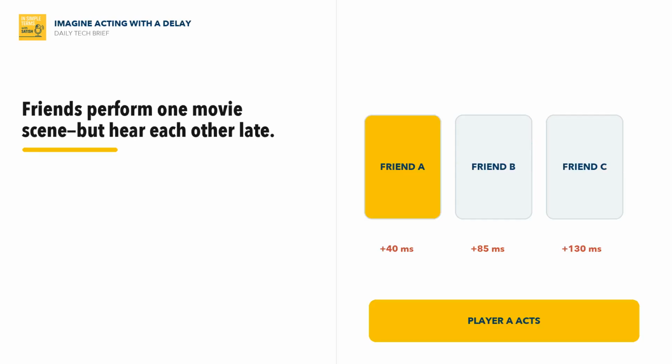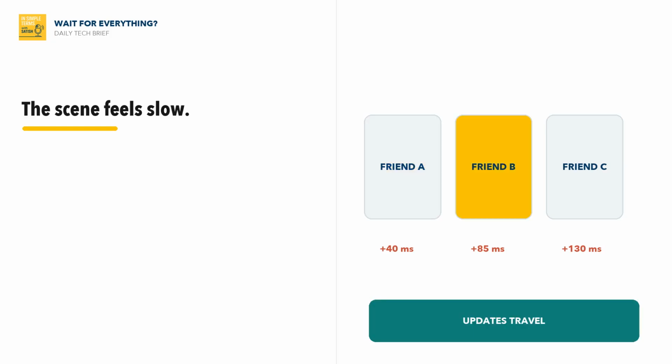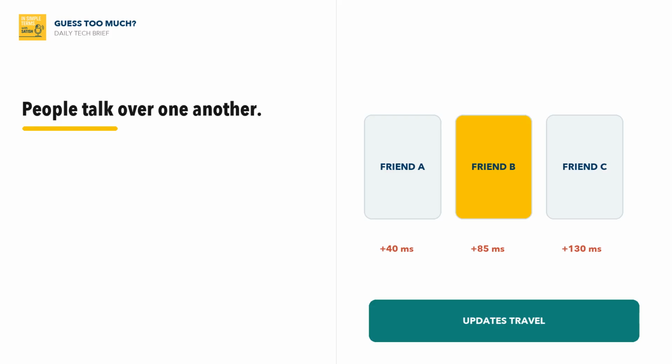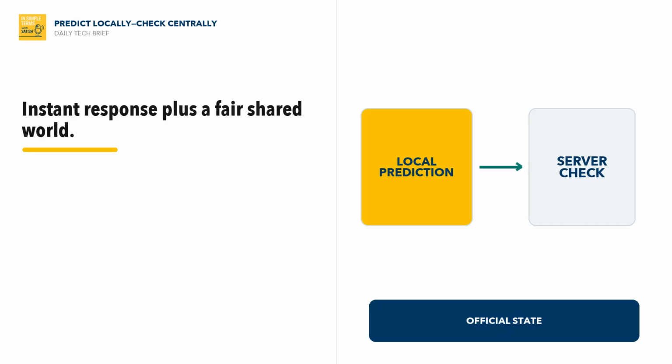Let us understand this with a simple everyday example. Imagine several friends trying to act in the same movie scene while hearing each other with a small delay. If everyone waits for every line to arrive, the scene feels slow. If everyone guesses too much, people talk over each other. A good online game does both. It predicts locally so the player feels instant response, then checks with the server so the shared world stays fair.